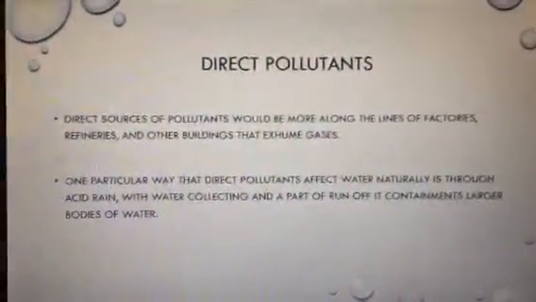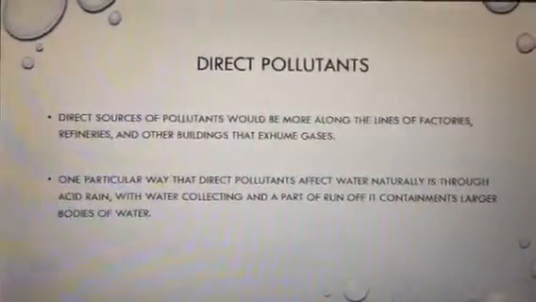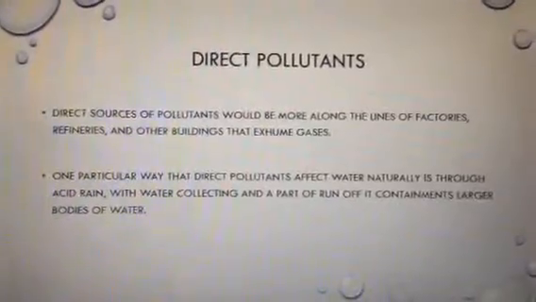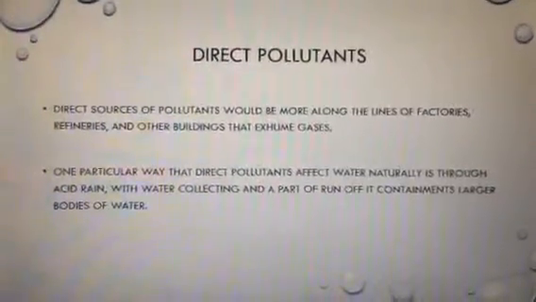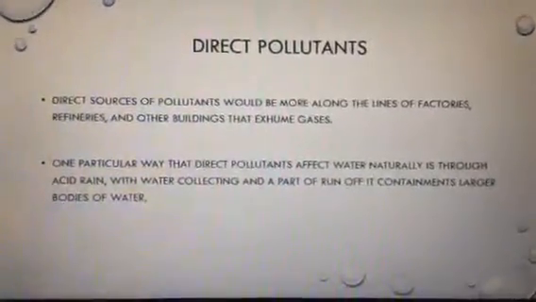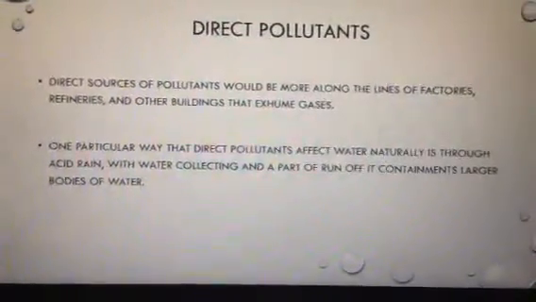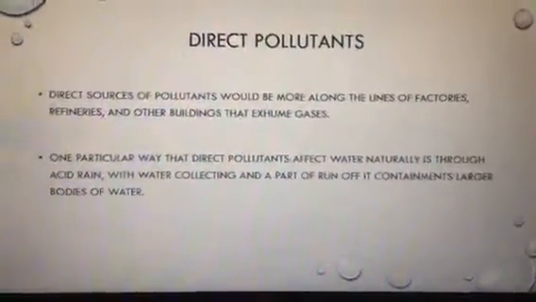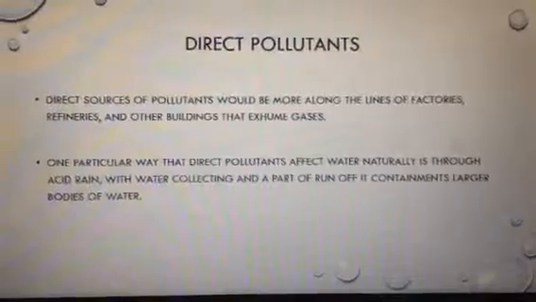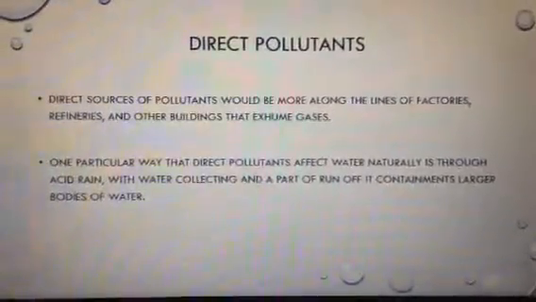What is a direct pollutant? A direct pollutant is a source of pollutants that would be more along the lines of factories, refineries, and other buildings that exude gases. One particular way that direct pollutants affect water naturally is through acid rain. With water collecting in part of runoff, it contaminates larger bodies of water.